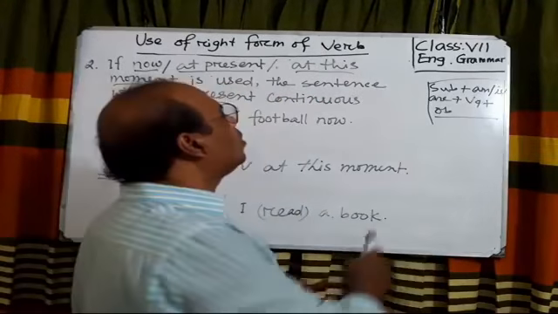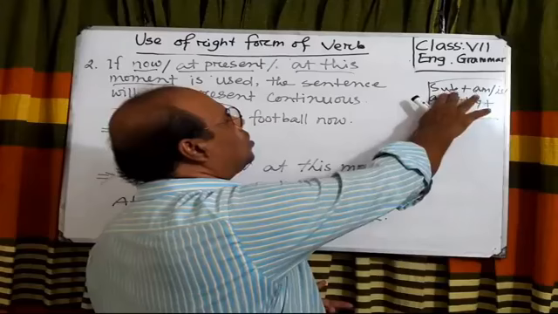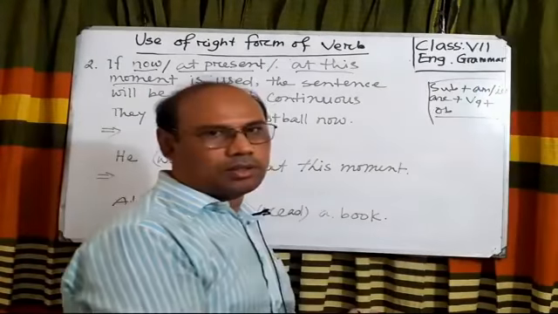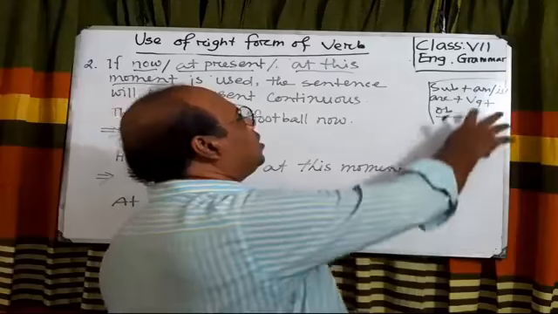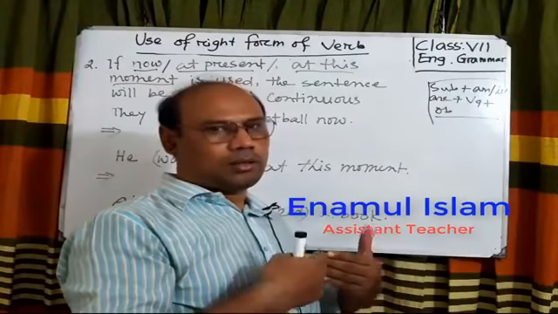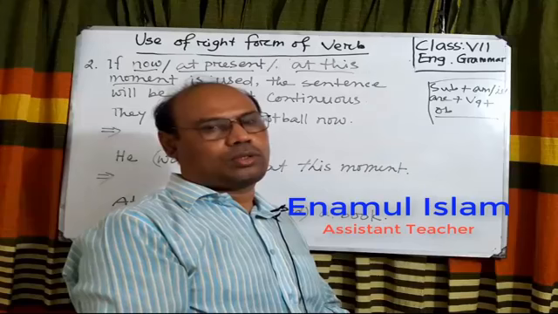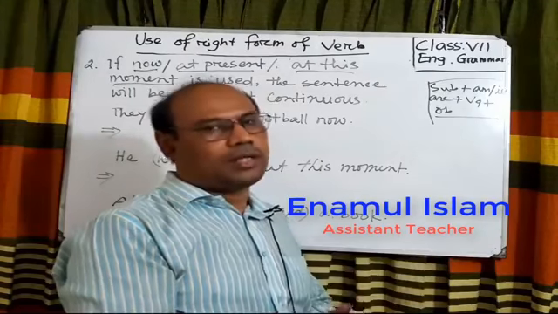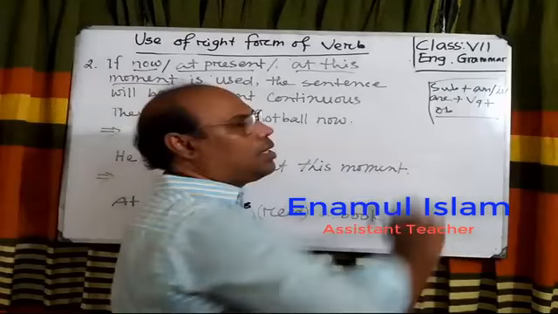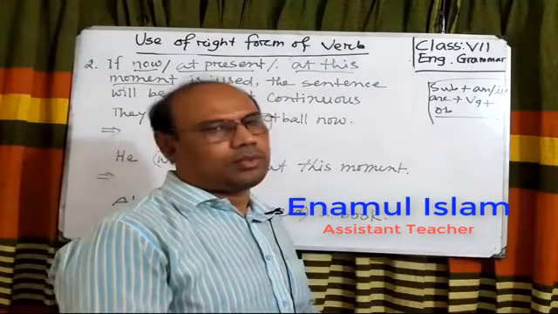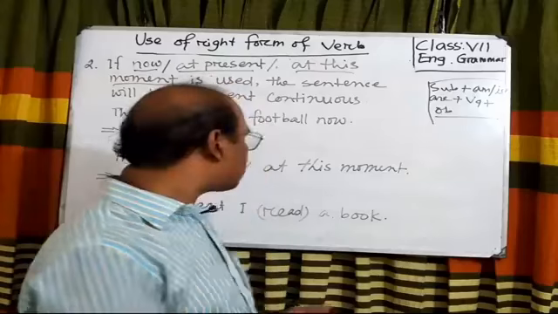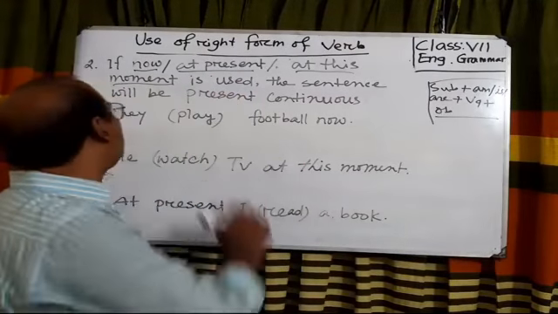I repeat: first we will use the subject, then we will use am, is, are with the subject as an auxiliary verb. Then we will use ing with the present form of the verb. Then we will write the rest of the sentence. Okay? Let's see the example.